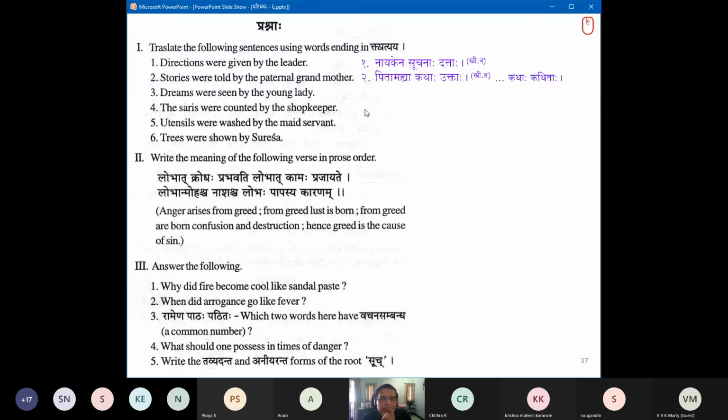For the earlier one we used nirdeshaha, so we went to pullinga: nirdeshaha dattaha. If it was suchana, which is strilinga, suchanaha dattaha. Luckily dattaha remains dattaha, because in strilinga bahuvachana also it is dattaha. But we have to mentally track this. This is pullinga bahu, that is strilinga bahu. Katha is strilinga, so strilinga bahuvachana. Luckily, bahuvachana of ukta remains uktaha only, just like pullinga uktaha also goes to uktaha.